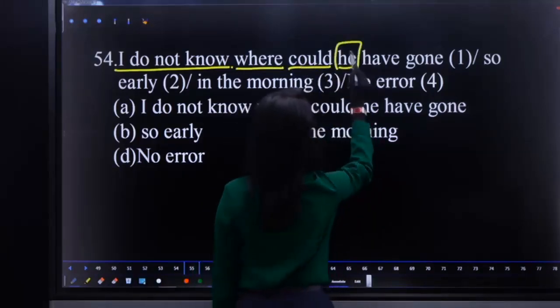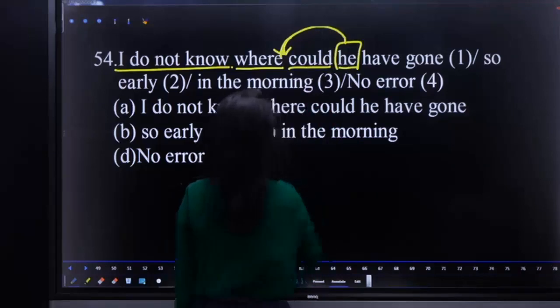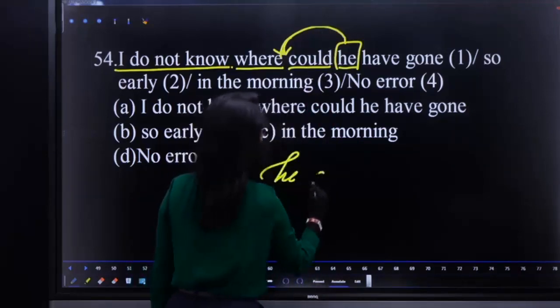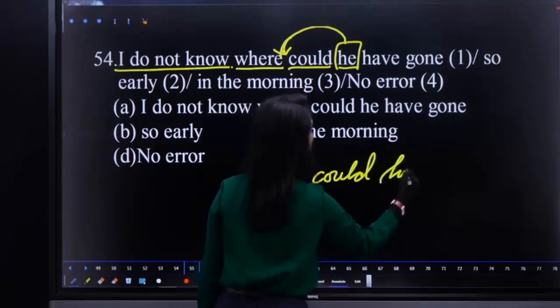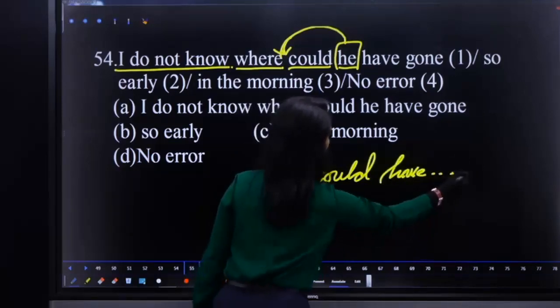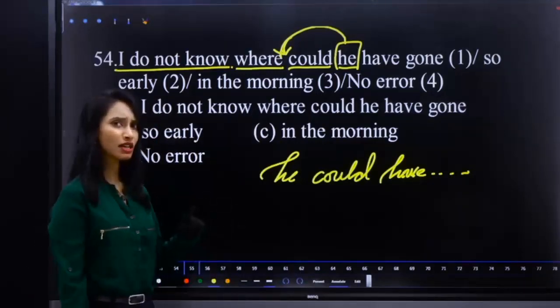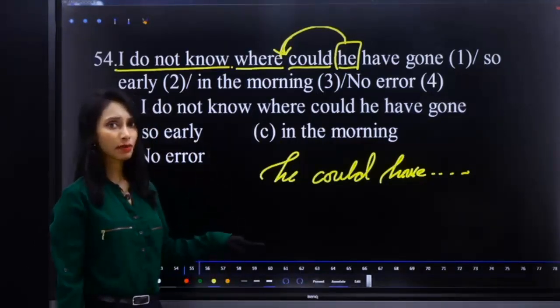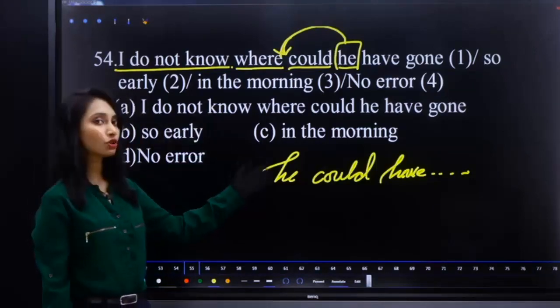But this is not a question. Hence, what should be there first? First we require subject, next auxiliary verb. Hence, replace the position: "where he could have gone." Because it is not a question, it is assertive form. If it is a question, auxiliary verb, subject, next main verb. So: where he could have gone.